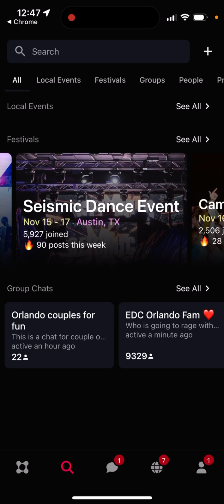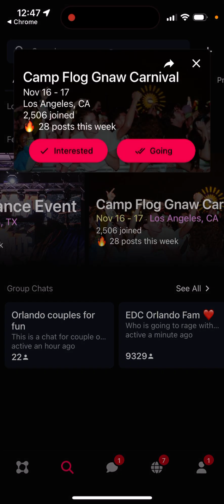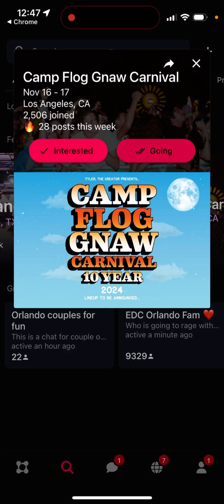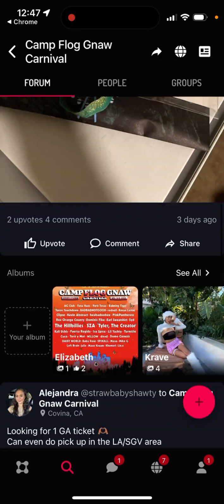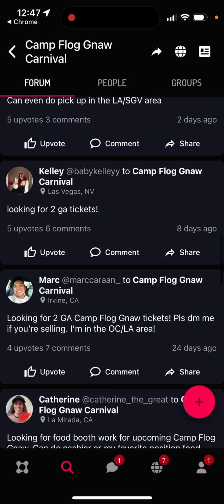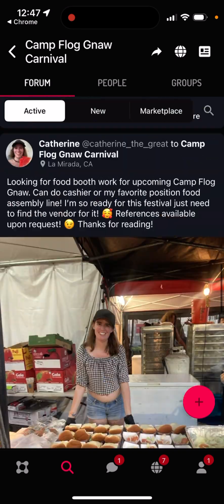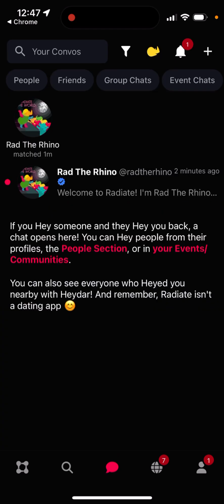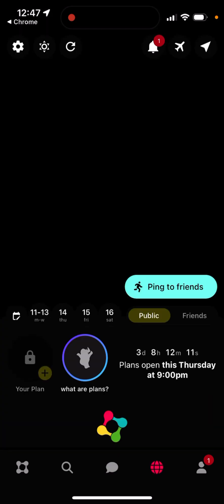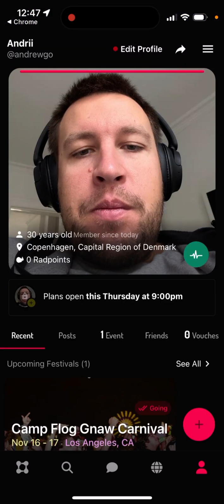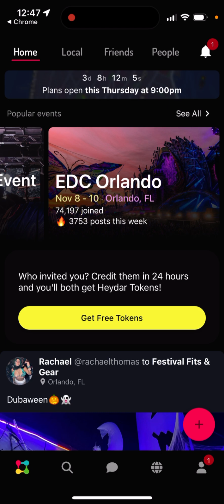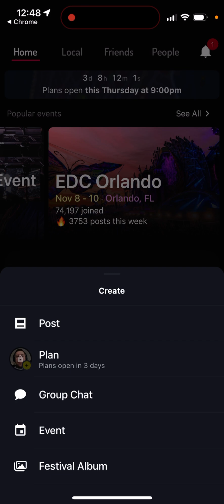And yeah, just go to some festival, and you can tap that you're going, and then you can see a forum. You can see people selling tickets, people looking for tickets, some conversations, the feed. Then you can see your map, you can see your image, and that's basically what it is. And then yeah, you can just open up and create post, create group chat, event, a festival album.